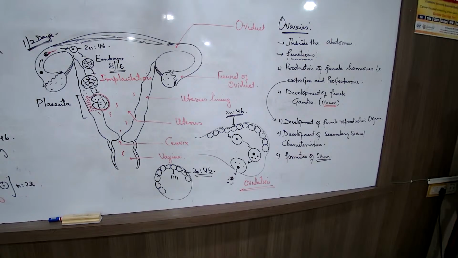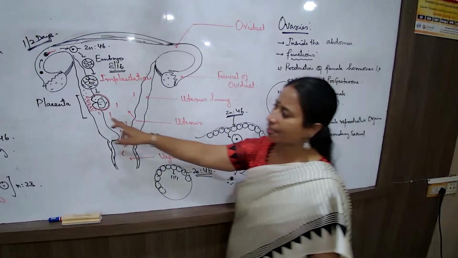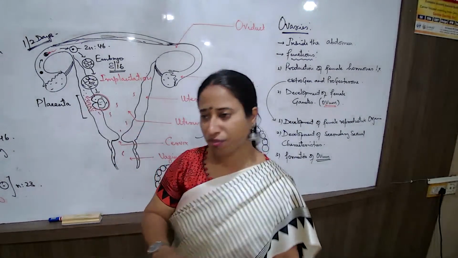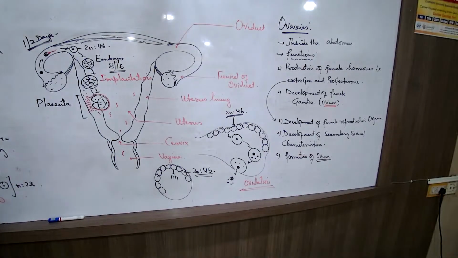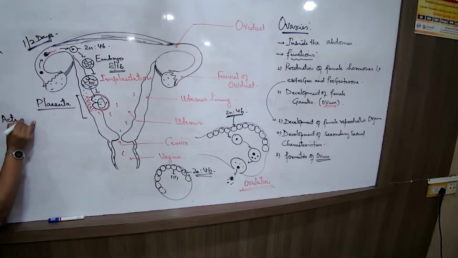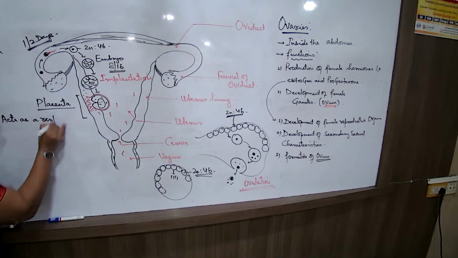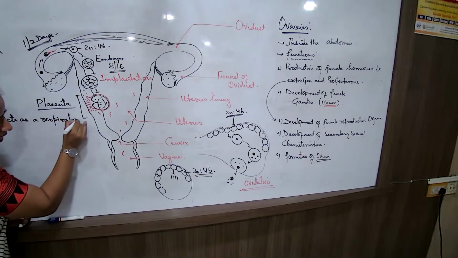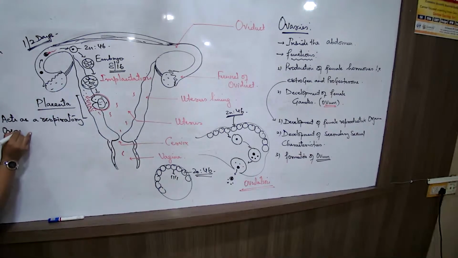So this placenta, this entire disc-like structure जो बनता है यहाँ पे, has got three major functions. What will you write in your paper is functions of the placenta. ये functions लिखना है. The major functions of the placenta: it acts as a respiratory organ. Why is it acting as a respiratory organ? Because it helps in the exchange of gases.